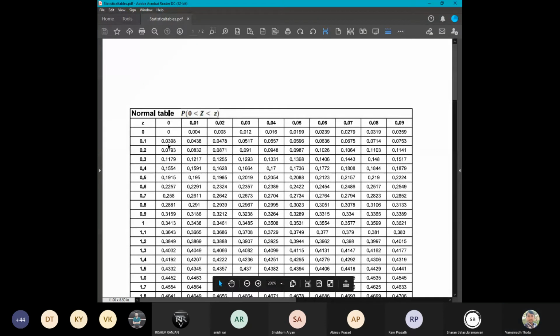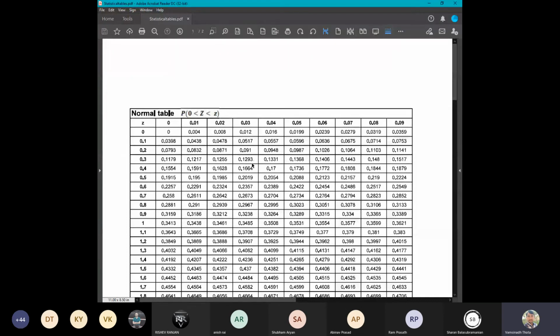For example, if someone asks for the probability that 0 is less than Z is less than 0.01, we check here. This is 0, we need 0.01, so we compute. Suppose this value is 0.1293.